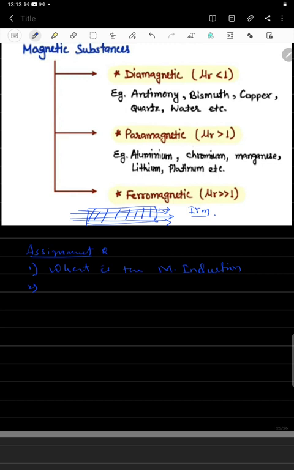The second one is, what is susceptibility? The third one is, what is permeability? Thank you.